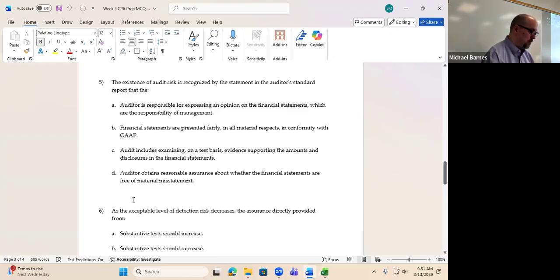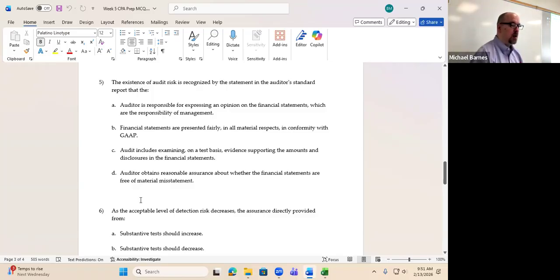Okay, so let's go through the answers. Auditors responsible for expressing opinion on financial statements, which show the responsibility of management. That is a true statement, but it's not relevant to audit risk. Financial statements presented fairly in all material respects and conforming to GAAP. That is also a true statement. Again, not relevant to audit risk. Audit includes examining on test basis evidence to support the amounts and disclosures of financial statements. That is true as well, but not relevant to audit risk. So hopefully D is correct. Auditor obtained reasonable assurance about whether the financial statements are free of material misstatements. We have a winner.